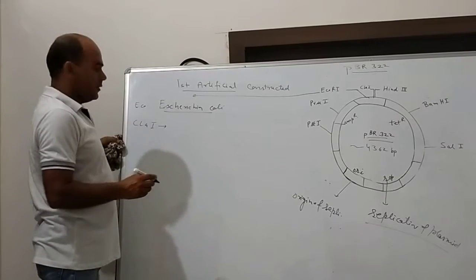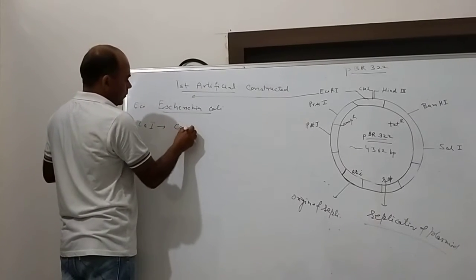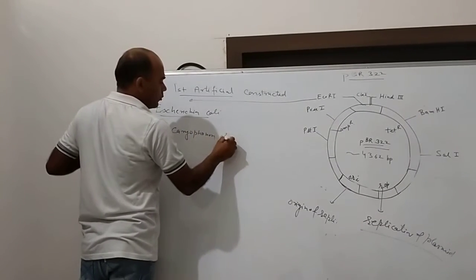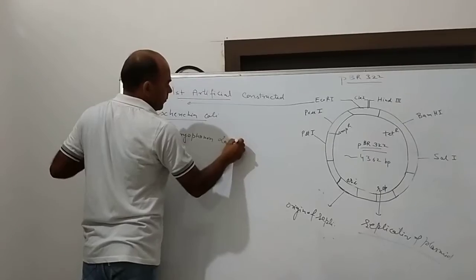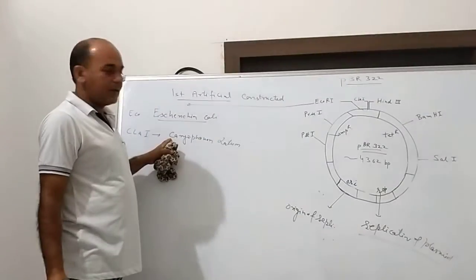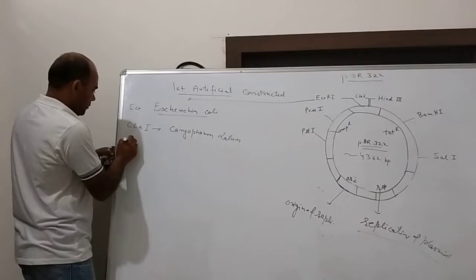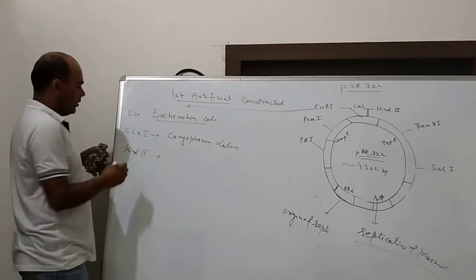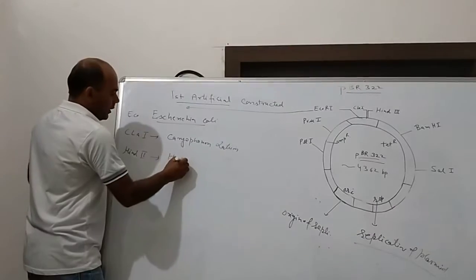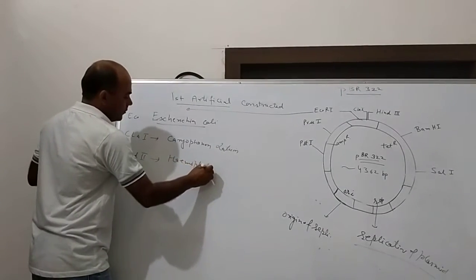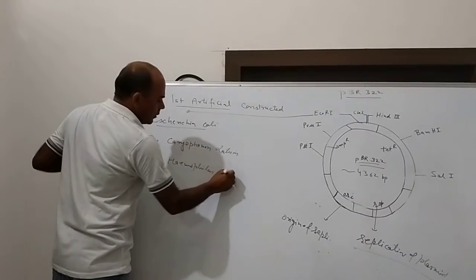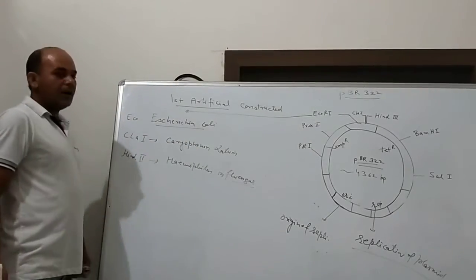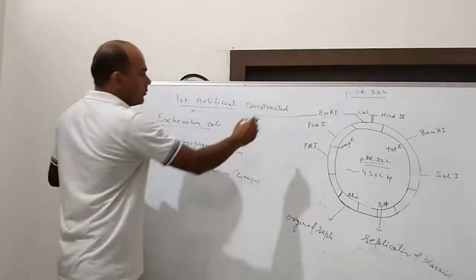What is the full form of C? C stands for Caryophanon, LA for latum. Next one, HindII. What does the word Hind indicate? H indicates Haemophilus, I indicates influenzae, and D is the same.